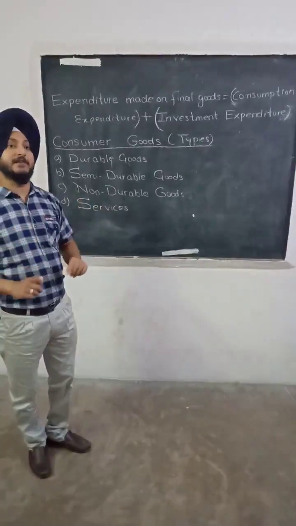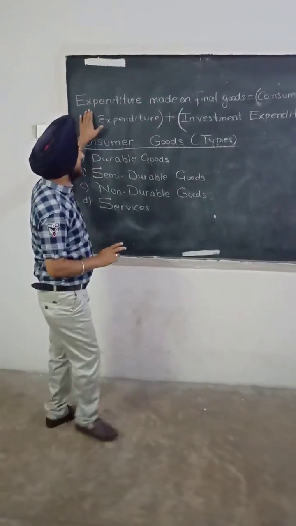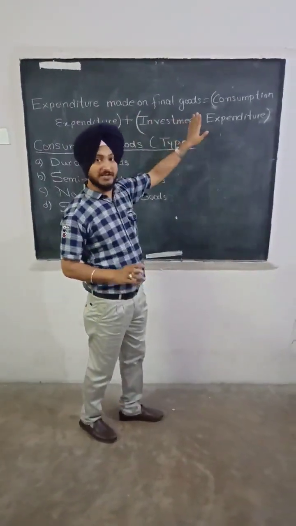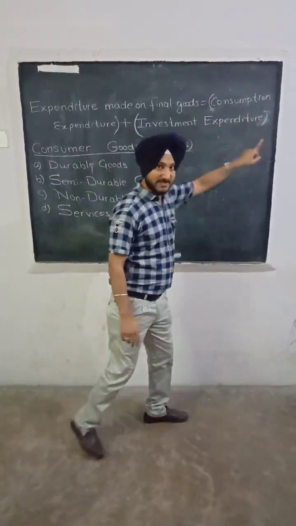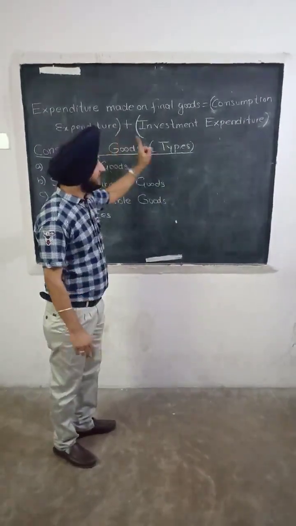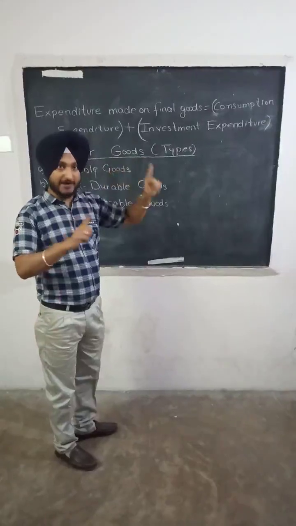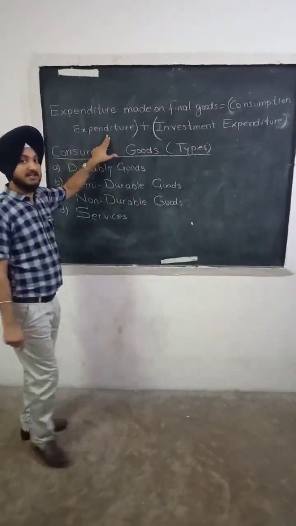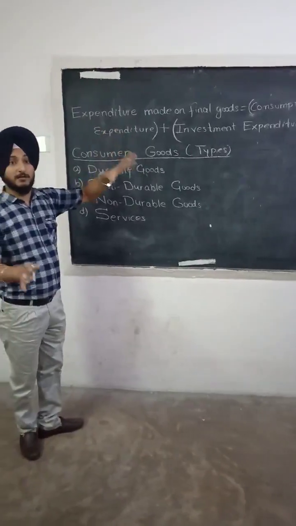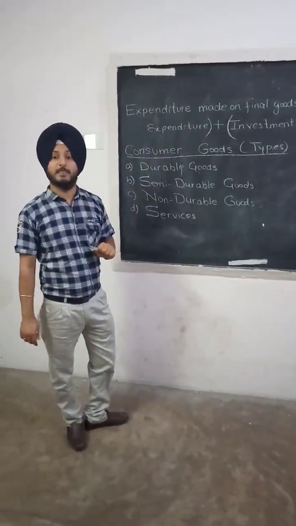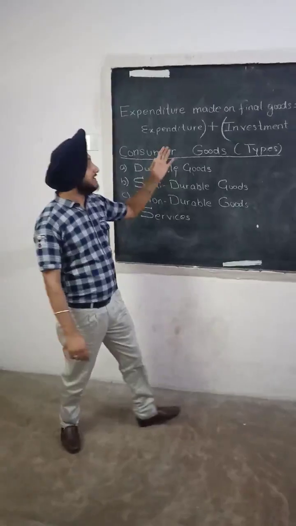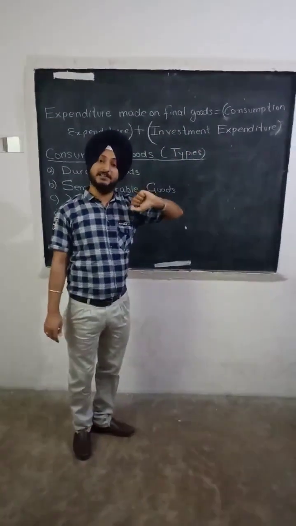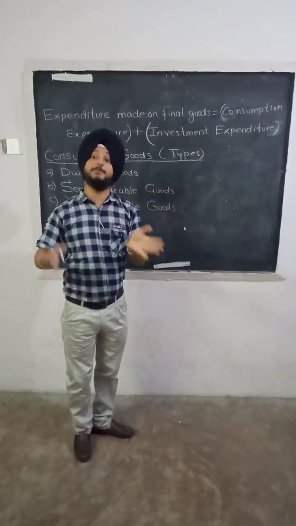Now we have an equation: expenditure made on final goods is equal to consumption expenditure plus investment expenditure. We read a few seconds ago that consumption expenditure is the expenditure made on the purchase of final consumer goods, and investment expenditure is the expenditure made on the purchase of final producer goods.